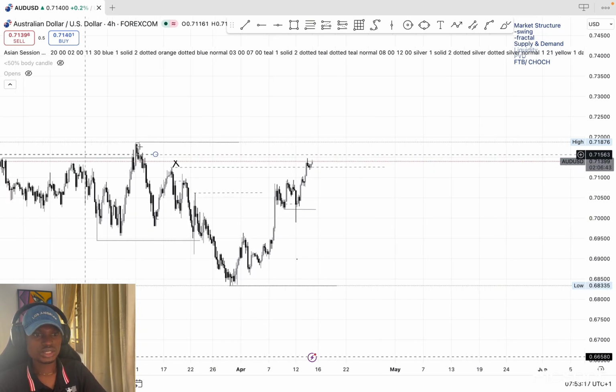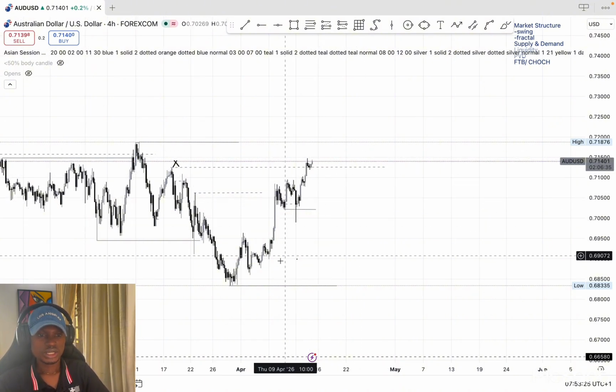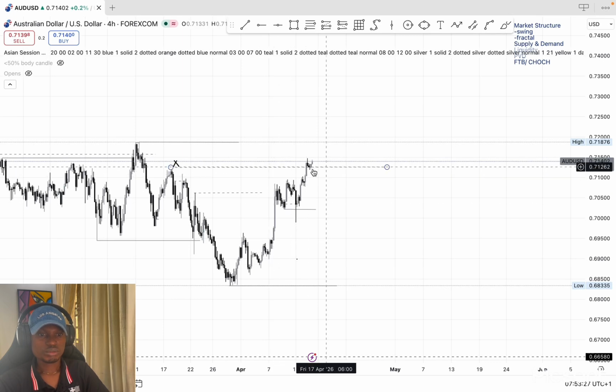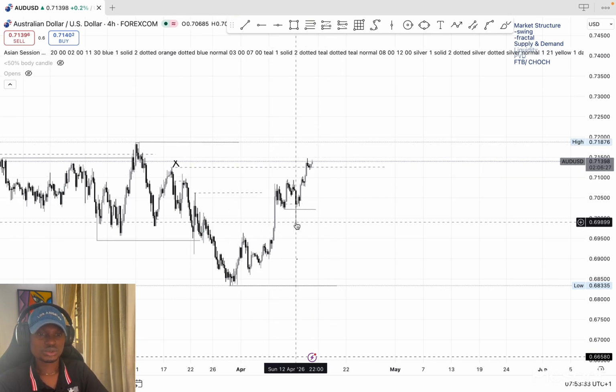And again, this supply zone here took out a liquidity. So that's what I want to see. I want to see continuation to the downside as we already had liquidity taken. But possibly we might still see price take out this high. If we get that, we will wait for retracements to continue with the longs.